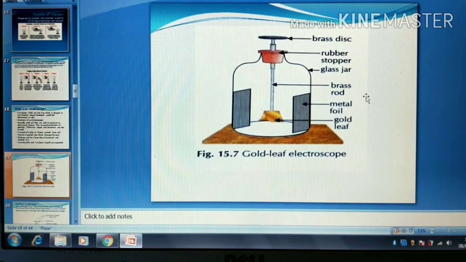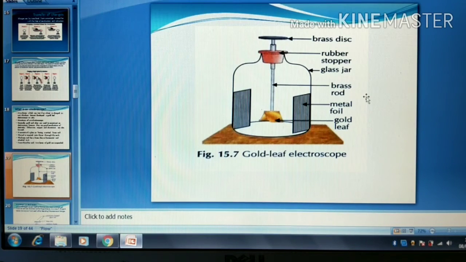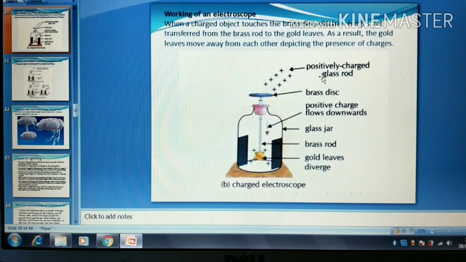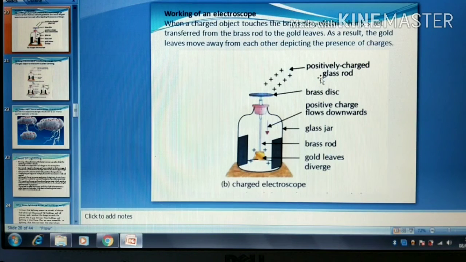Some electroscopes have strips of silver, copper, aluminum or brass instead of gold. But the gold leaf electroscope is considered to be more accurate if we want to show the transfer of charges. Coming to the concept of earthing: what is earthing, how does earthing take place, and how can we demonstrate the concept of earthing through the electroscope?